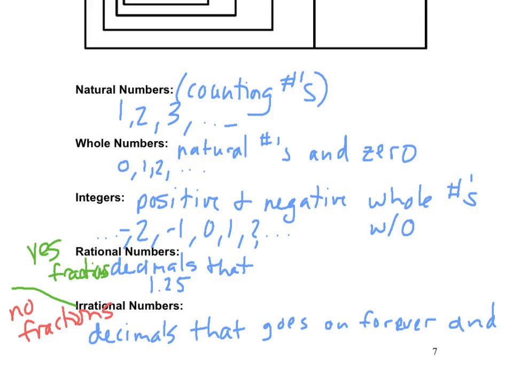We don't need to know what pi is. But what's special about those decimals? So it never stops and it doesn't what? Repeats. It doesn't repeat.